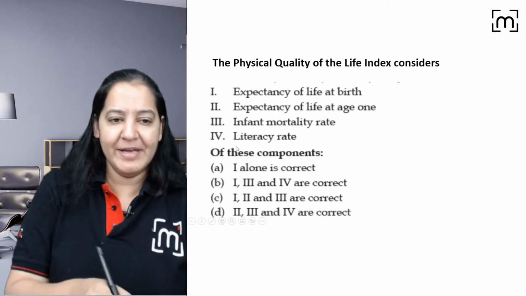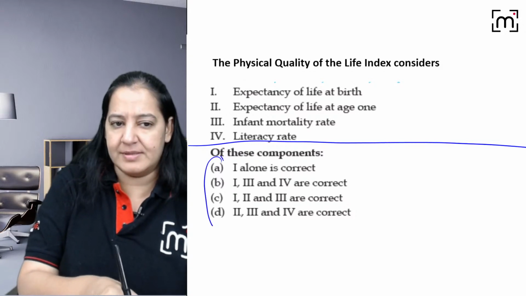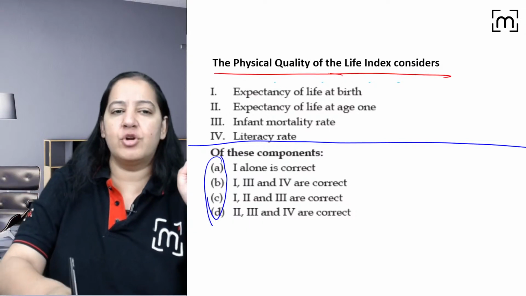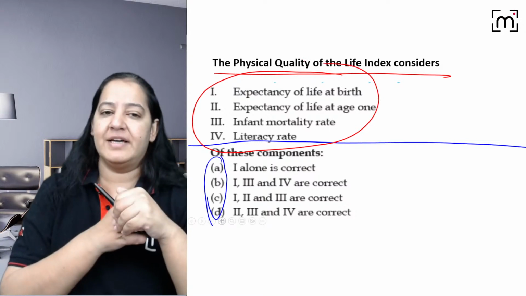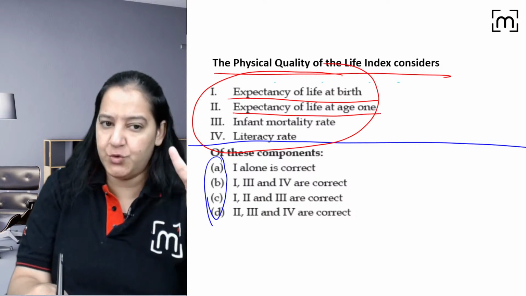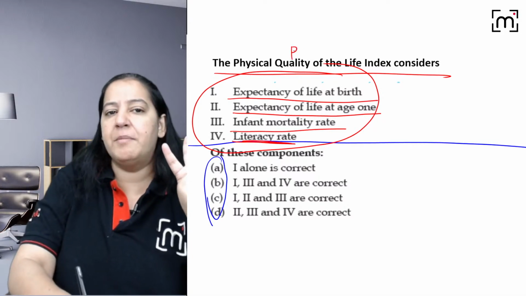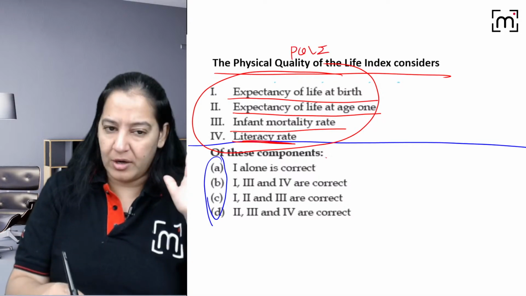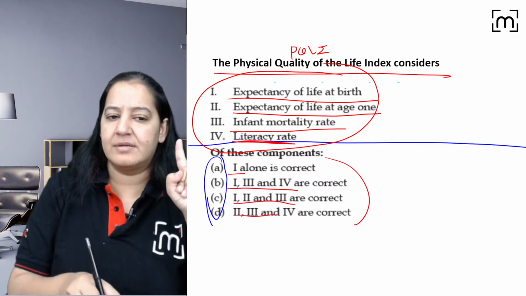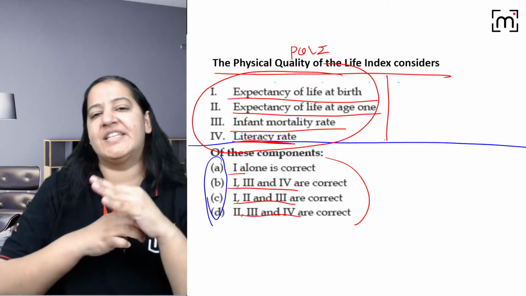Right. The next question. Let me explain the question and options first. The options are these, A, B, C, D. Among these, you have to give me the answer. Can you see the four options A, B, C, D below? First read the question. PQLI takes into consideration what among them? See the options. Is it taking life expectancy at birth? Is it taking life expectancy at age 1? Is it taking infant mortality rate into consideration? Is it taking literacy rate into consideration? I am talking about PQLI, the second indicator. Is it only 1, 1 3 4, 1 2 3, or 2 3 4? What is the correct answer? Who will give me the correct answer? Among these, what all do we take into consideration in PQLI?